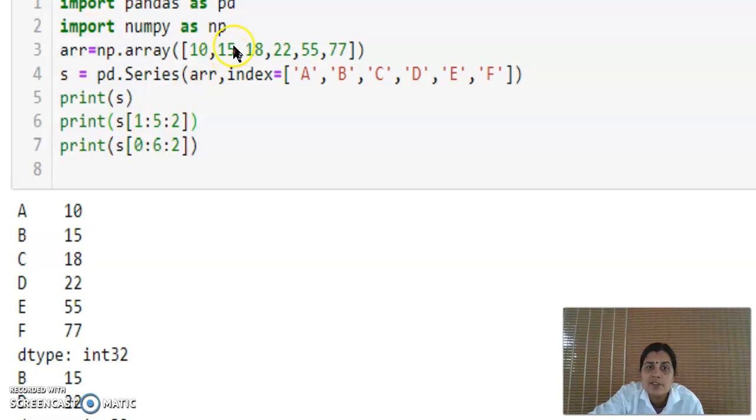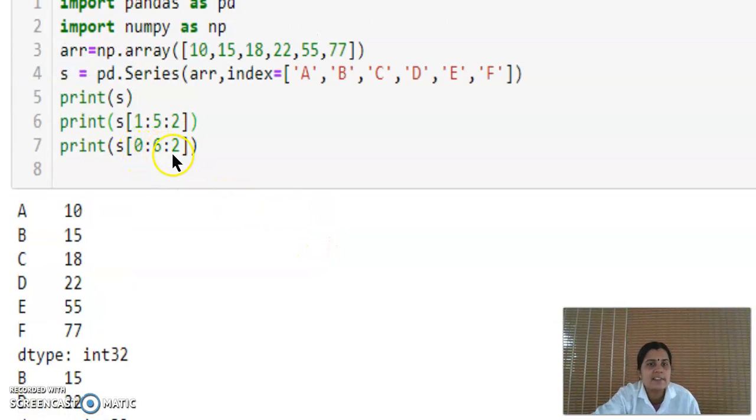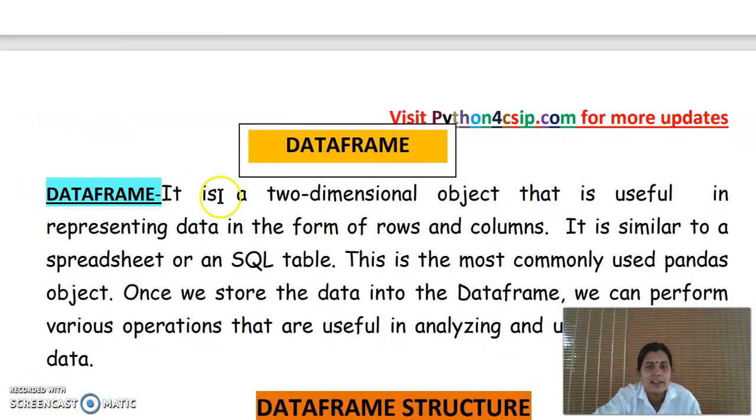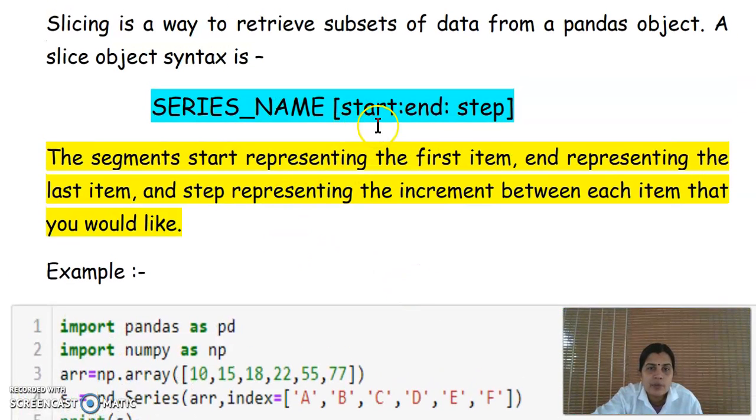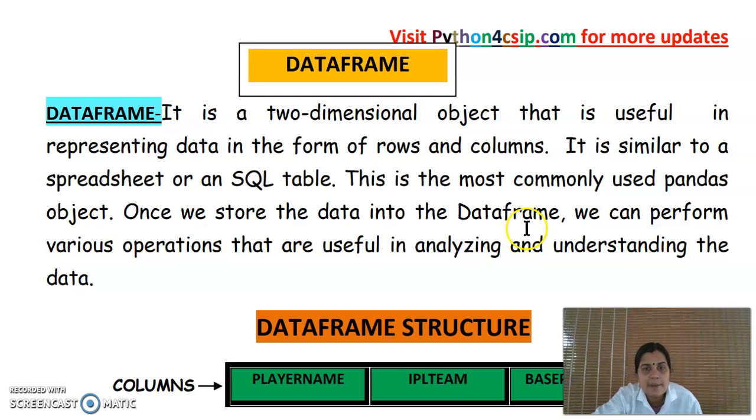Starting from position one means starting from element 15. Colon 2 means the range, or step size. If 15 is selected, then we will omit 18. Then the step size is 2, so 15, 22 will be the output. Here, from 0 colon 6, elements are accessed. Step is 2, so 0th position 10, then 15 is omitted, then 18, then 22 is omitted, then 55 will be the answer. So that is slicing by using 3 values: the start value, the end value, and the step size.